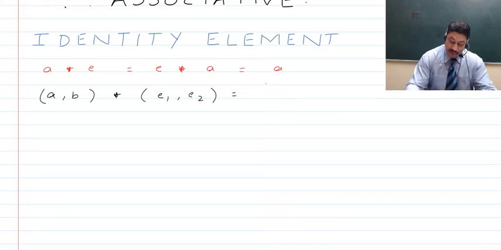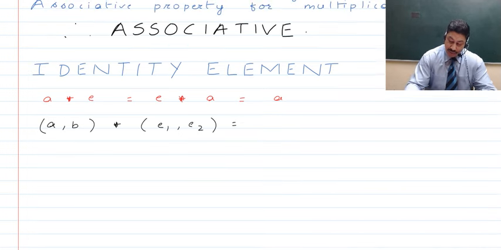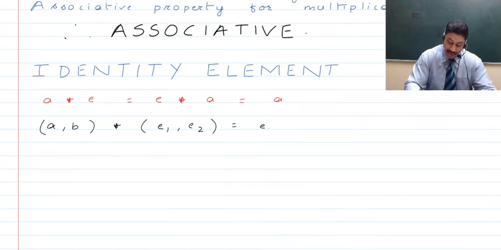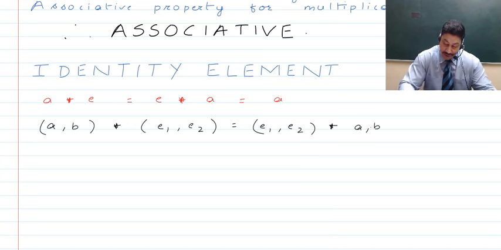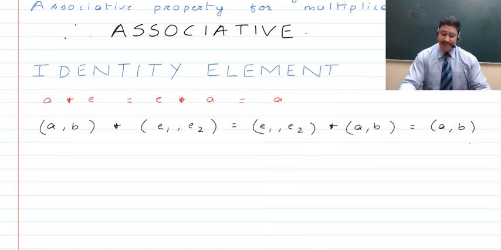Then if we perform this in the reverse order, that is, with E1 comma E2 as the first element operated with A comma B, and again it gives you the same ordered pair A comma B, then we say that E1 comma E2 is the identity element, right? This is by the definition.